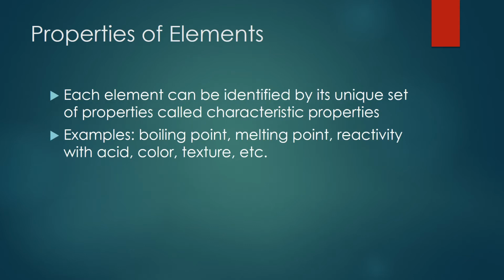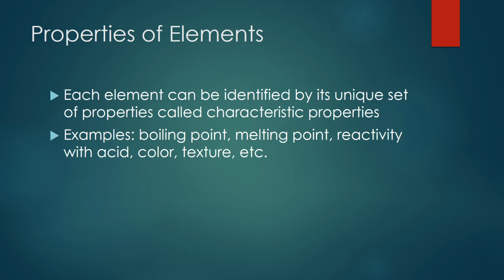Each element has specific properties. Remember, we talked about characteristic properties being properties that are unique to a certain substance. So examples could be, certain elements have a higher boiling point. Scientists have done research and find maybe it has a boiling point of 123 degrees Celsius.